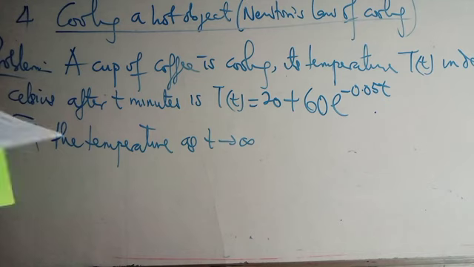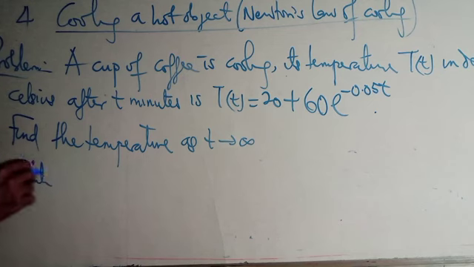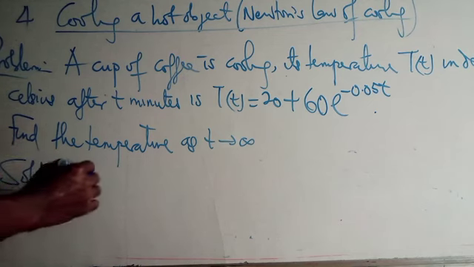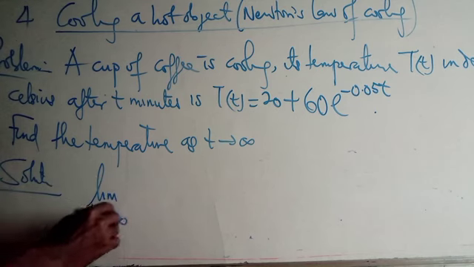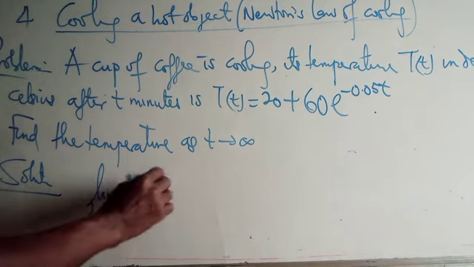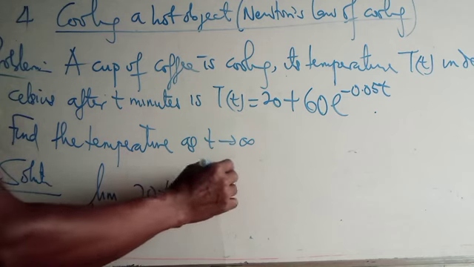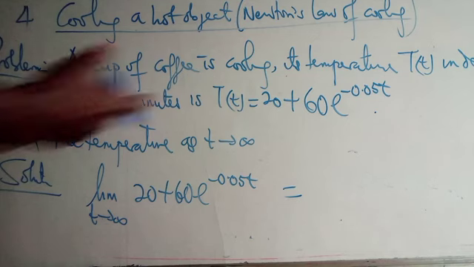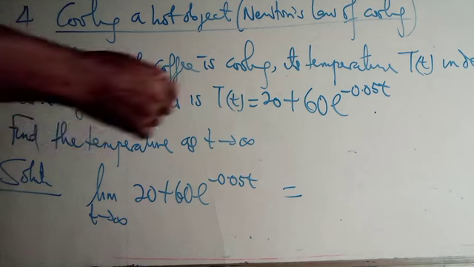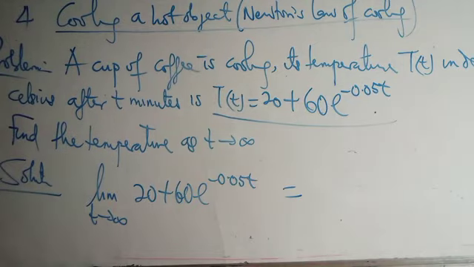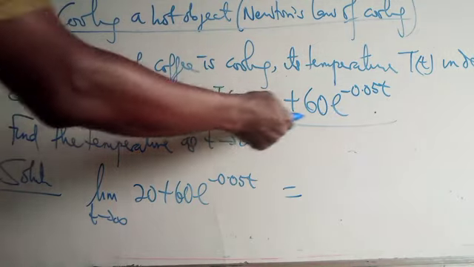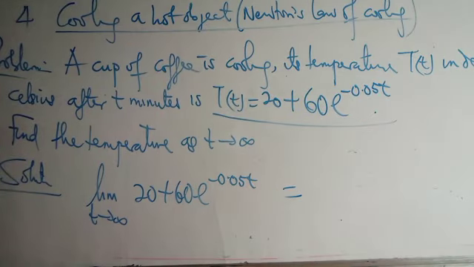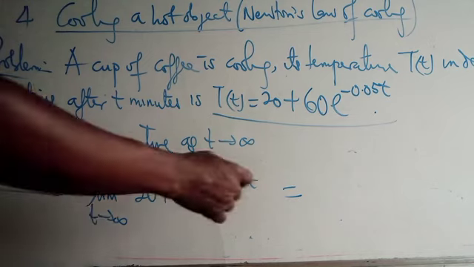Beautiful. To find the temperature as t tends to infinity, what are we asked to find there? Just find the limit. So we have to take the limit as t tends to infinity of the given function, 20 plus 60 exponential minus 0.05 t. This expression gives temperature as a function of time.